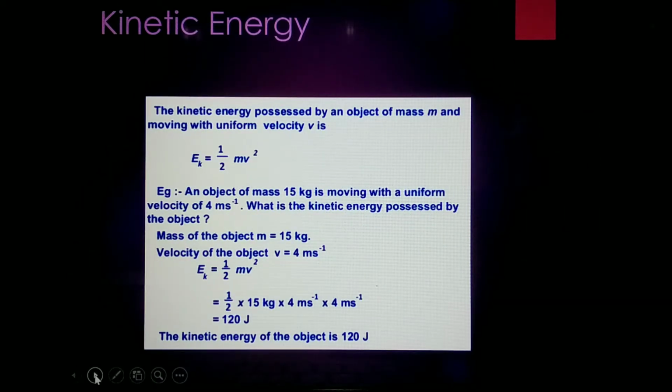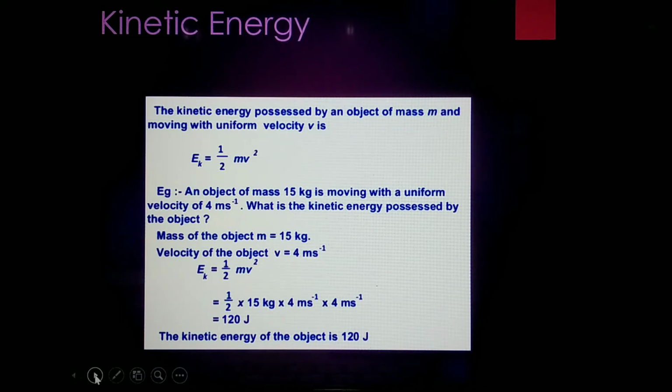For example, the kinetic energy possessed by an object of mass m moving with a uniform velocity v is equal to half mv square. Suppose a body of 15 kg mass is moving with a uniform velocity of 4 meters per second. What is the kinetic energy possessed by the object?